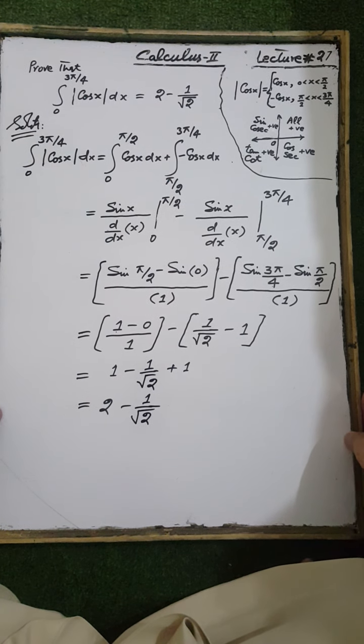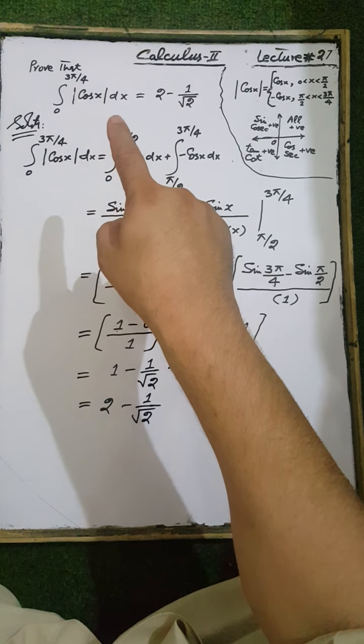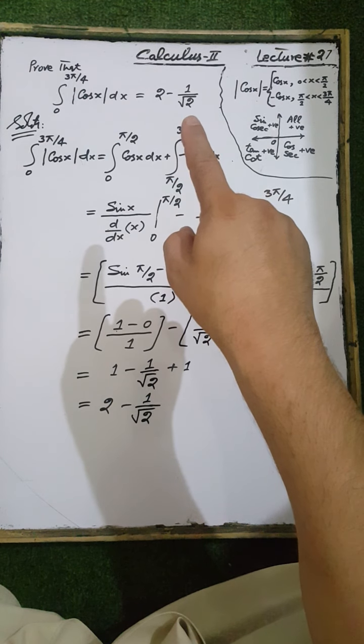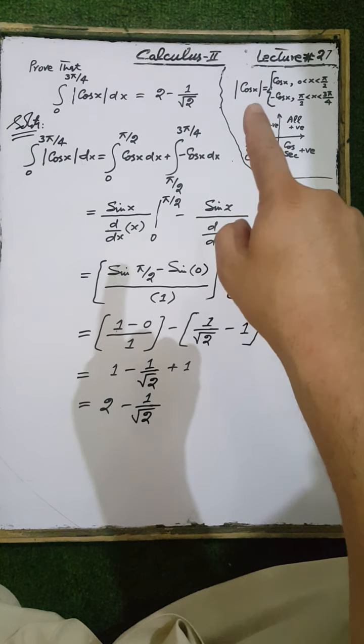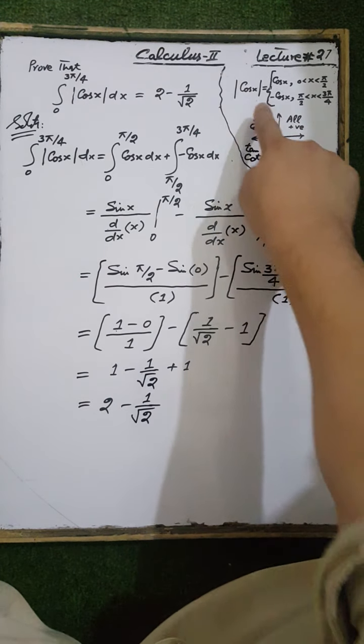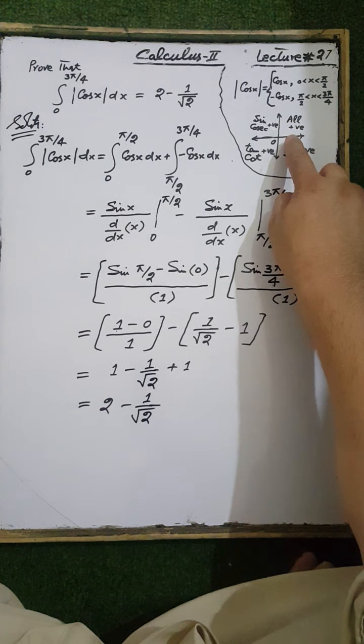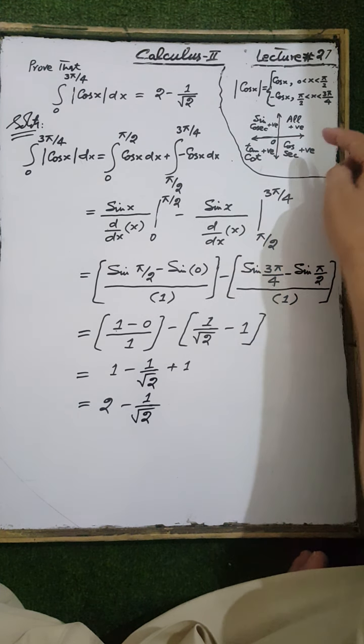Theorem. Our next topic is to prove that the integral of |cos x| from 0 to 3π/4 is equal to 2 minus 1 divided by square root 2. By definition of |cos x|, that is, in the first quadrant, all the trigonometric functions are positive,